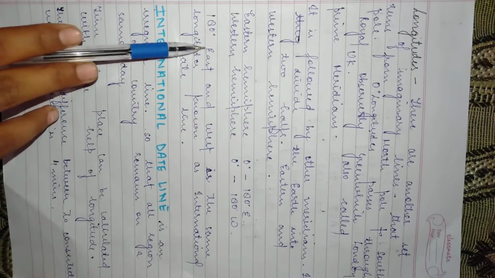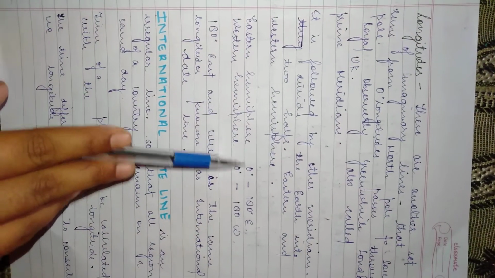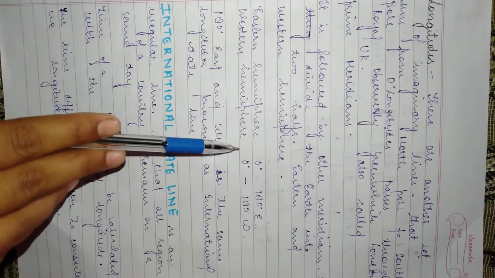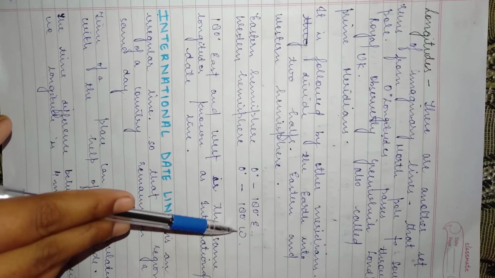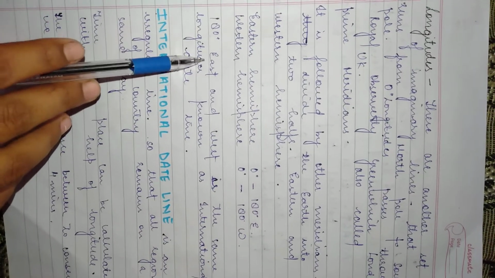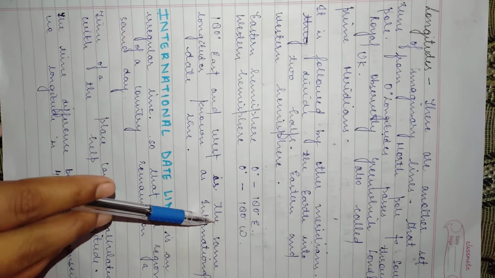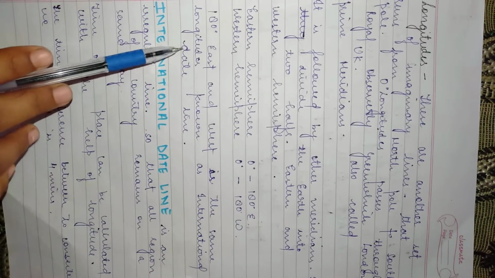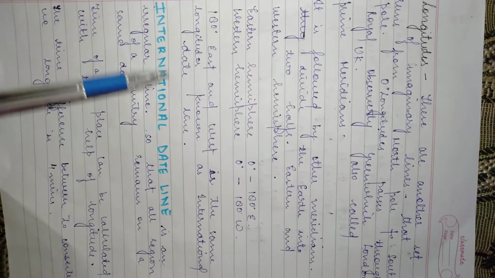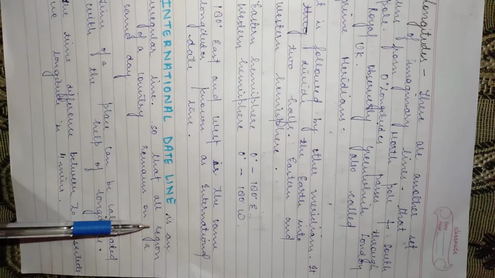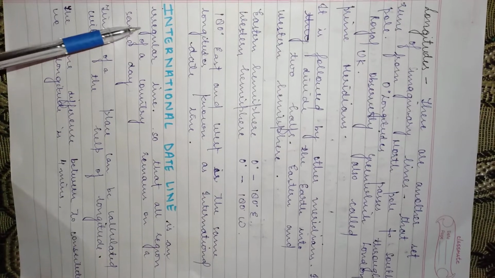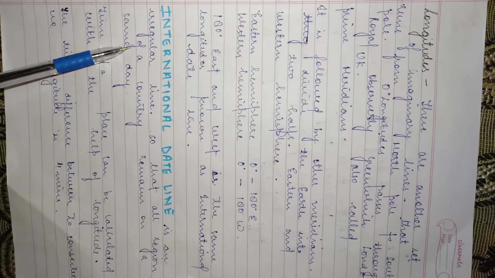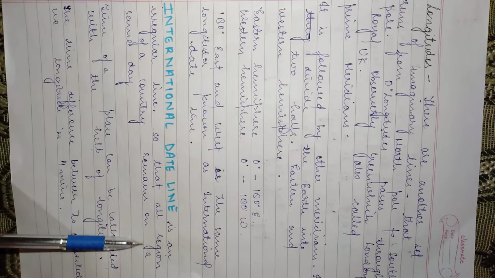The eastern hemisphere is located 0 degree to 180 degree east and the western hemisphere is 0 degree to 180 degree west. 180 degree east and west is the same longitude, known as the international date line. The international date line is an irregular line so that all regions of a country remain on the same day.